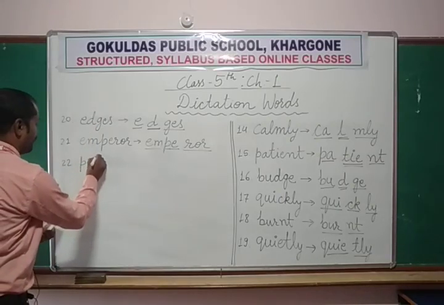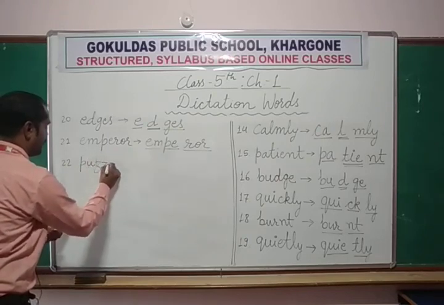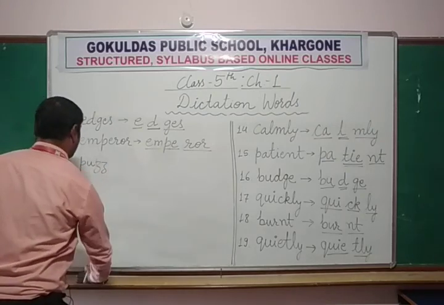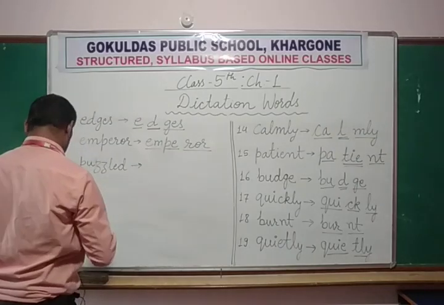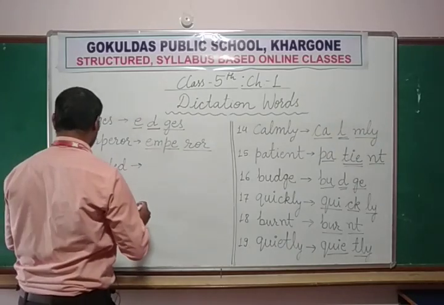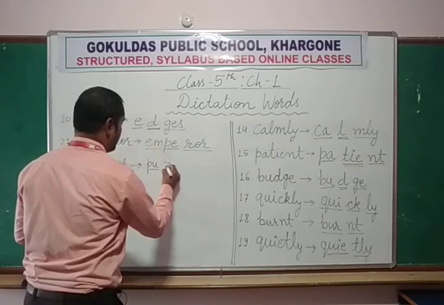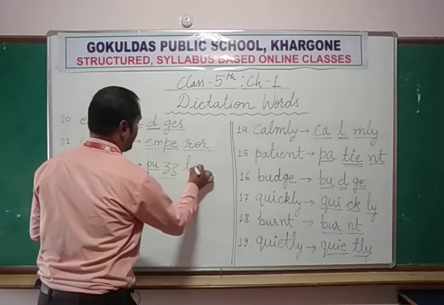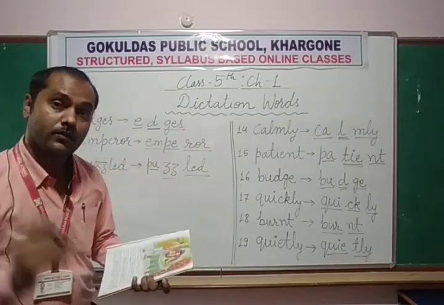Puzzled means confused. P-U-Z-Z-L-E-D, puzzled. Chandragupta was puzzled, confused.